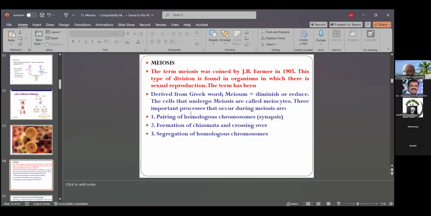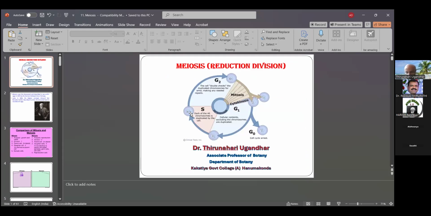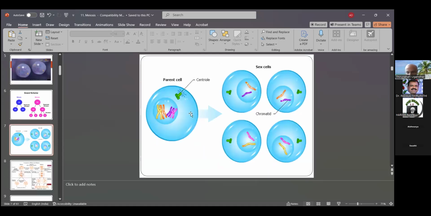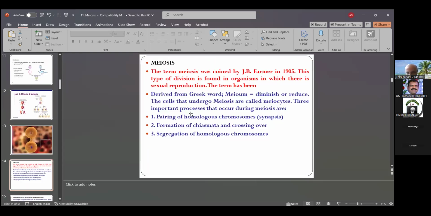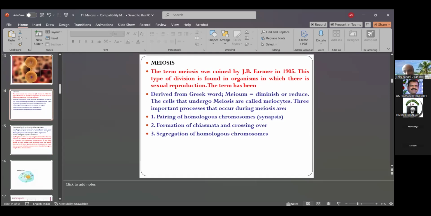So these are a few scientists reporting, J.B. Farmer and another scientist. Meiosis was first discovered and described in sea urchin animal cells.